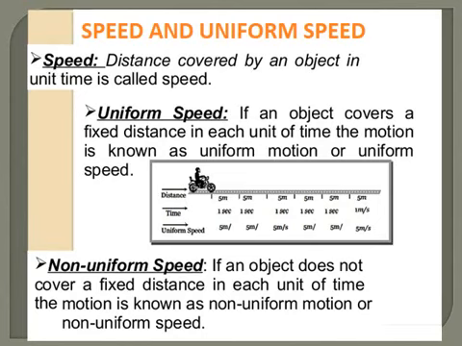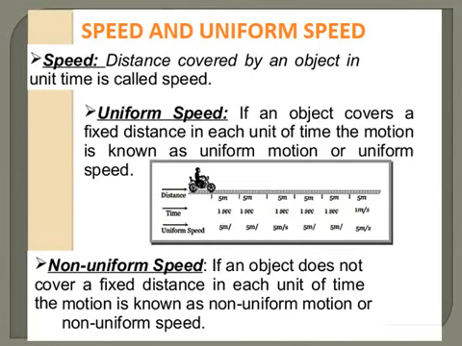If the body covers unequal distance in equal intervals of time, then that motion is referred to as non-uniform motion. So the words uniform and non-uniform even come in speed. So, uniform speed and non-uniform speed.